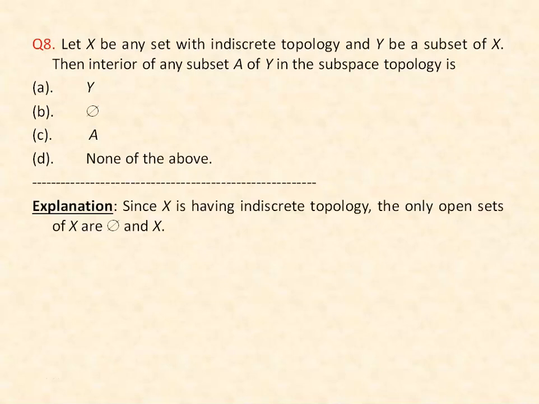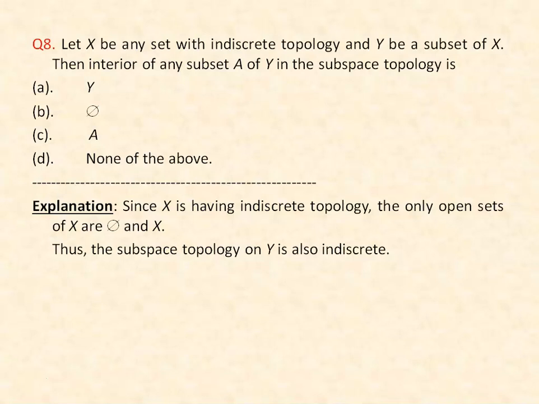Since X has the indiscrete topology, the only open sets of X are the empty set and the whole space. And as Y is a subset of X, Y has the subspace topology on it, and Y will have the same indiscrete topology. Thus, the subspace topology on Y is also indiscrete.